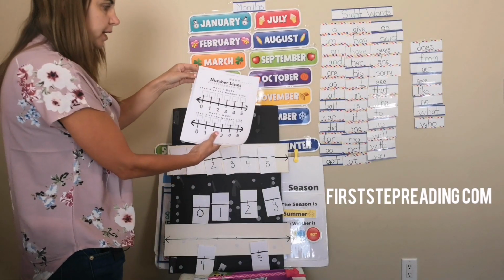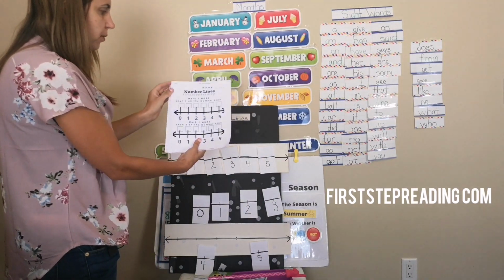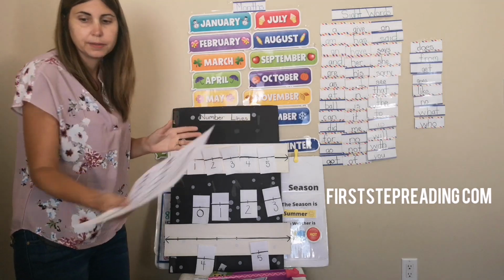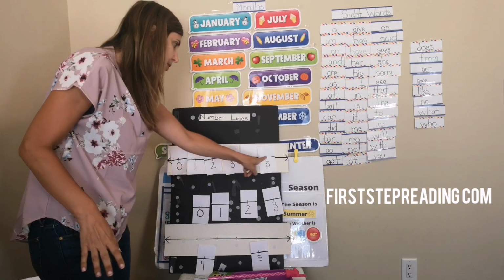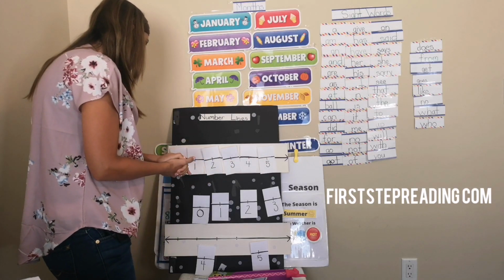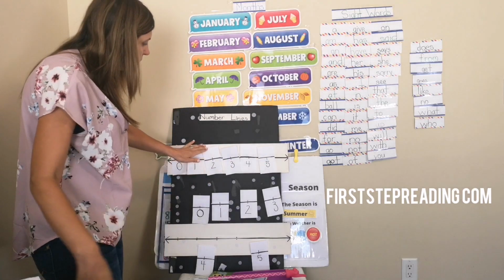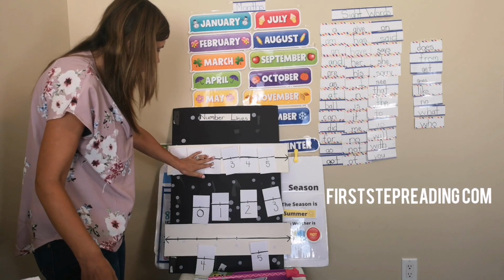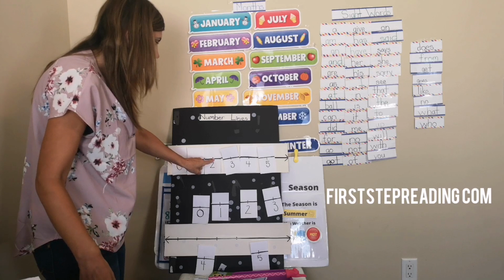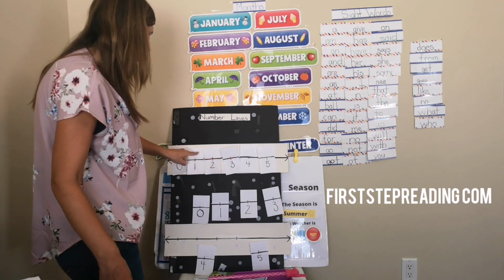And let me get the other one. We have writing one more and writing one less. Okay? So, I look at my number line, and if it says, what's 1 more than 2? So I go to 2, and do I go this way or this way?